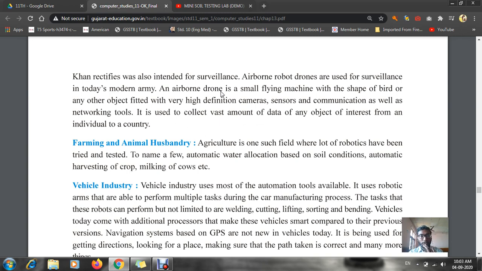It is not possible for a human to test all the soils. So we take the help of computers, which test and then give the final result, telling which kind of crops will be suitable for that particular soil.